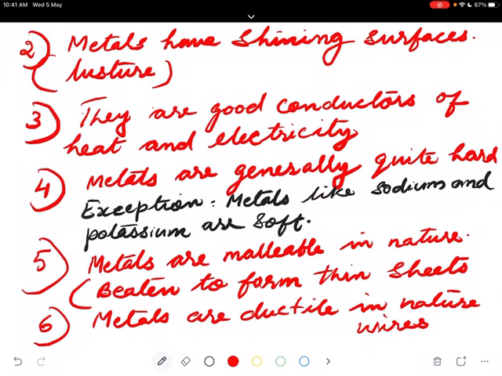We say they are ductile in nature, meaning very fine and thin wires can be drawn from metals. Next point, metals are sonorous. Point number 7.